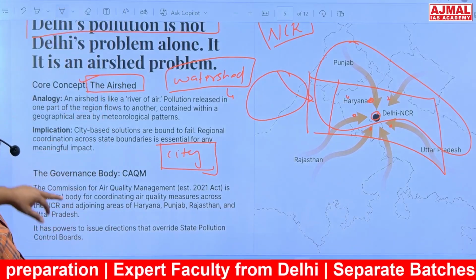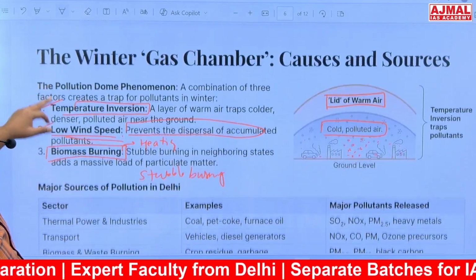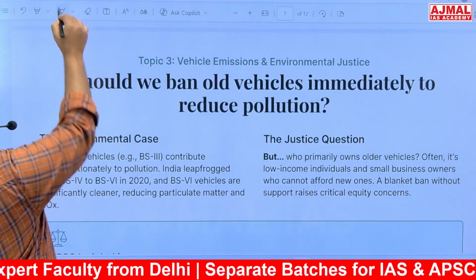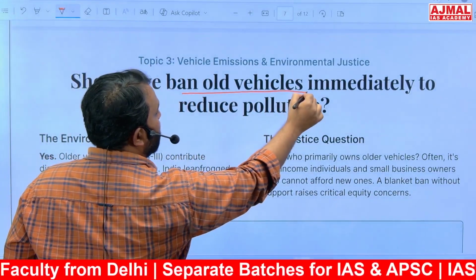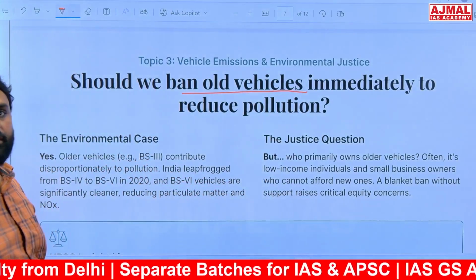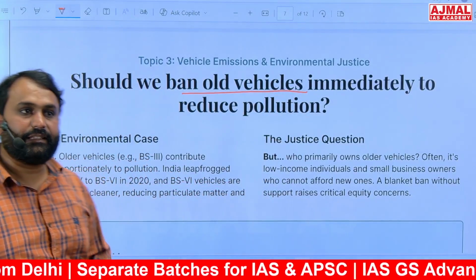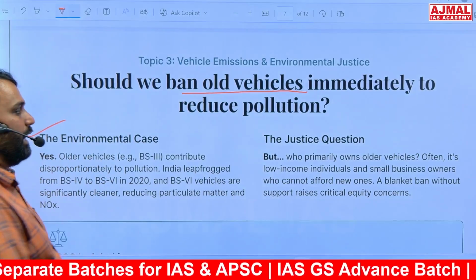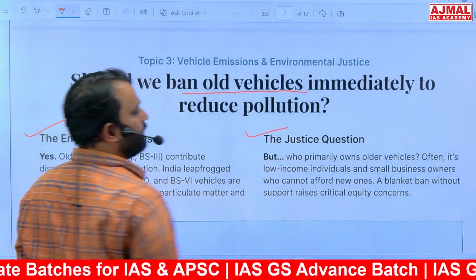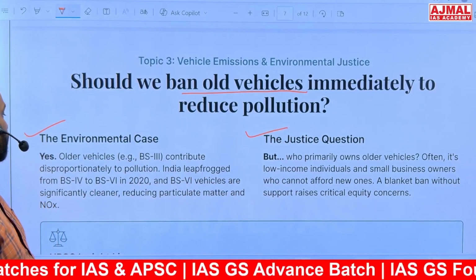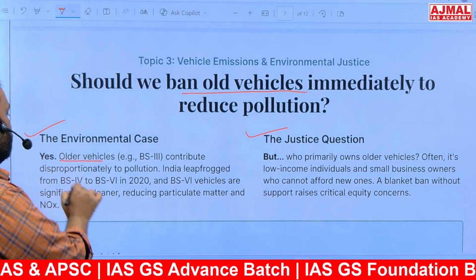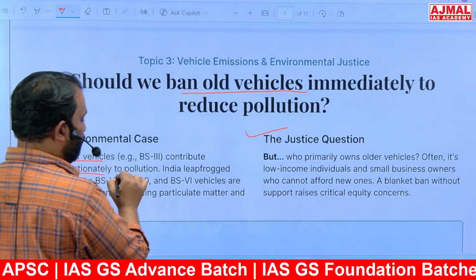Recently, CAQM has asked for banning of old vehicles. ठीक है, now this raises the question of environmental justice. There are two dilemmas: the case of environment protection as well as the environment justice. Now this is dilemma. ठीक है, क्यों? Yes, older vehicles are the main cause or major cause disproportionately to pollution, है ना.